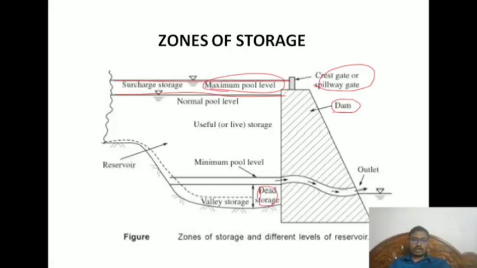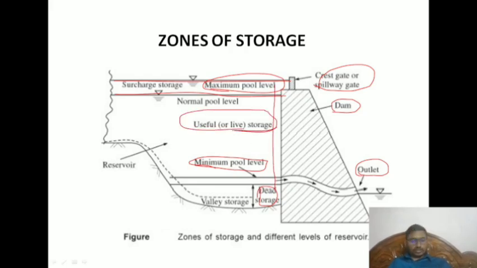This is the outlet of the reservoir. Here the pool is called the minimum pool level. Between the normal pool level and the minimum pool level is live storage, and below the minimum pool is called dead storage, and this is called valley storage.